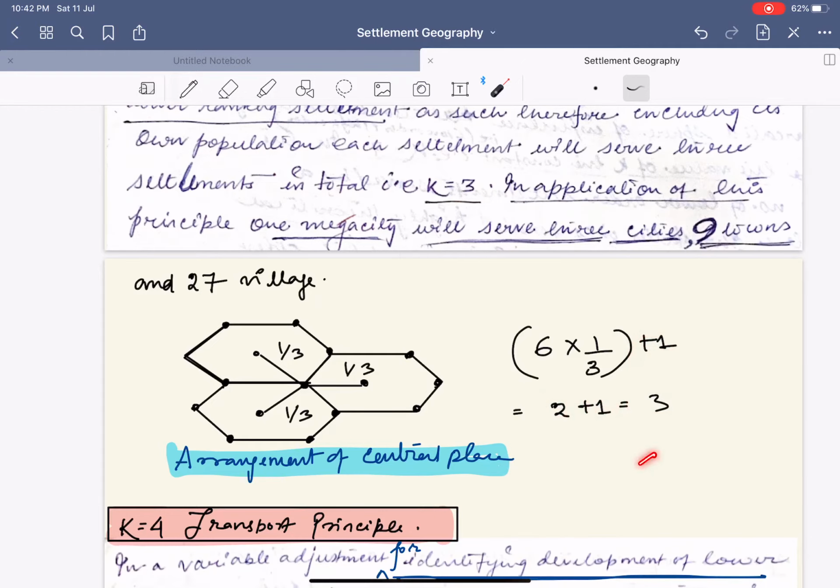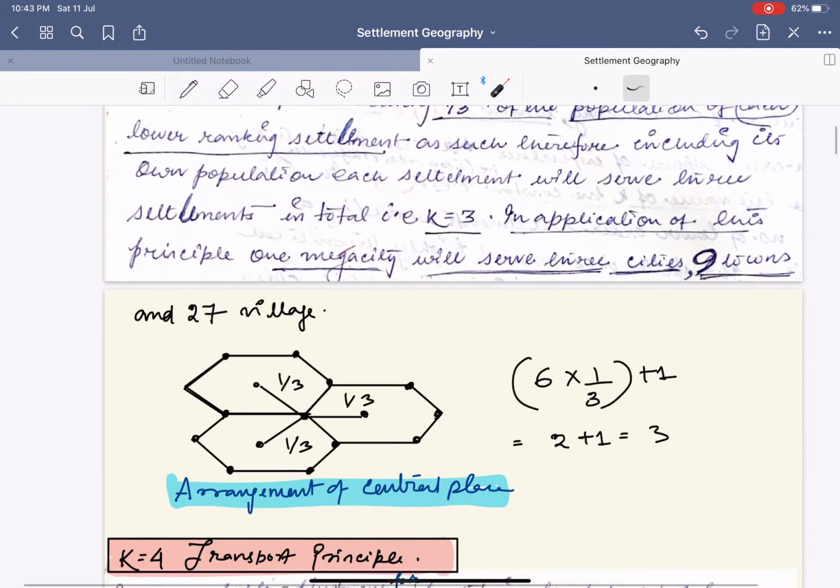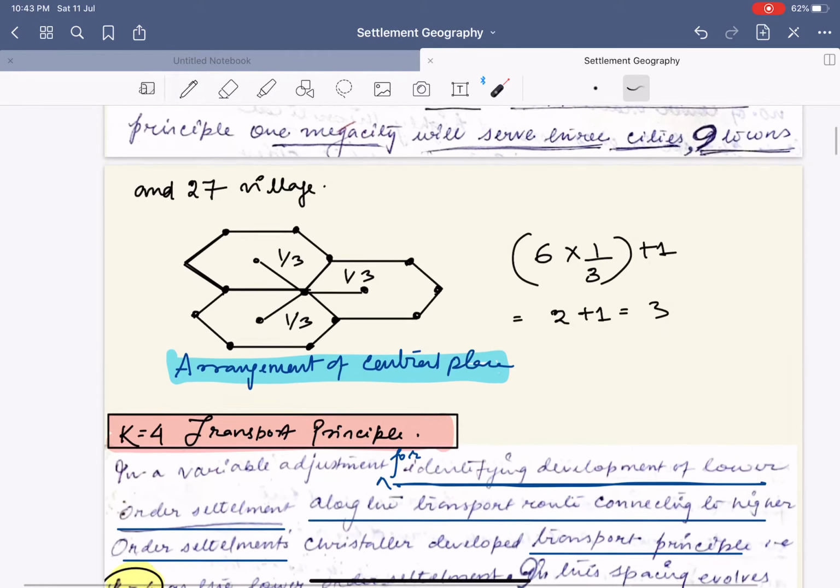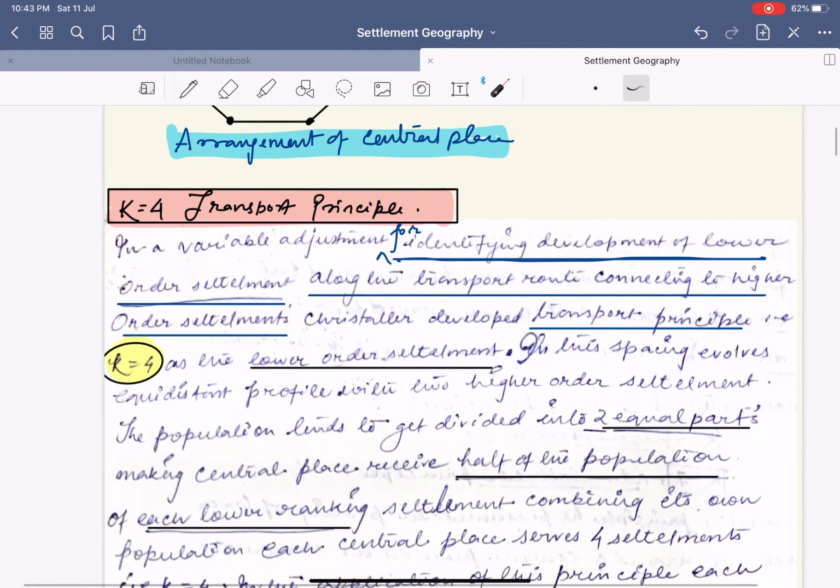That is, each higher order settlement will serve one third population of the lower order settlement plus 1. 1 is nothing but the population of its own settlement. Simple. So basically, if you are having difficulty in understanding, I would simply say mark this up. This is not such a big equation that you need to remember, just understand the concept. Again, K equals 3, the marketing principle.